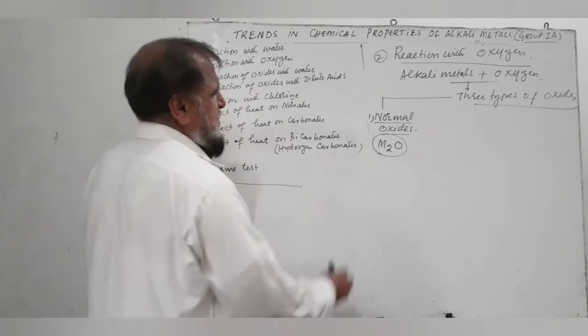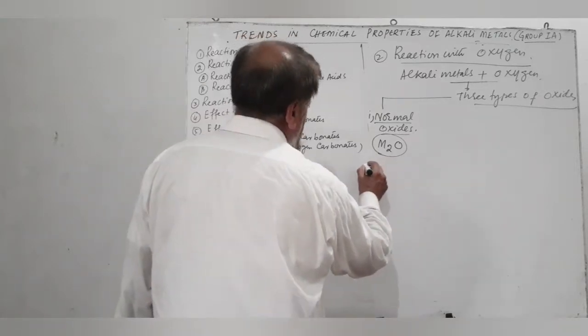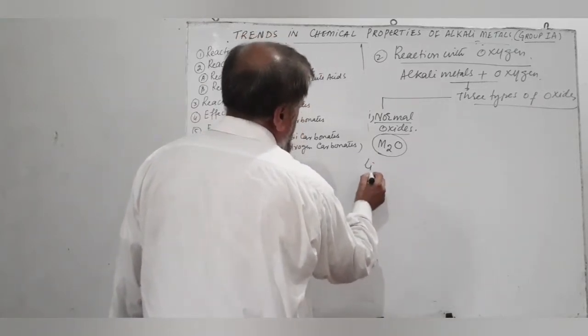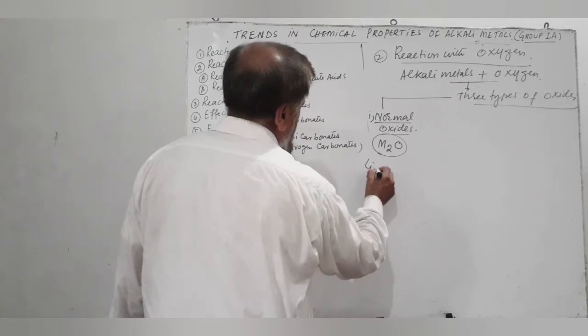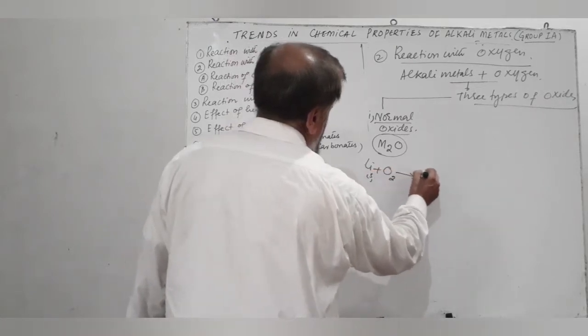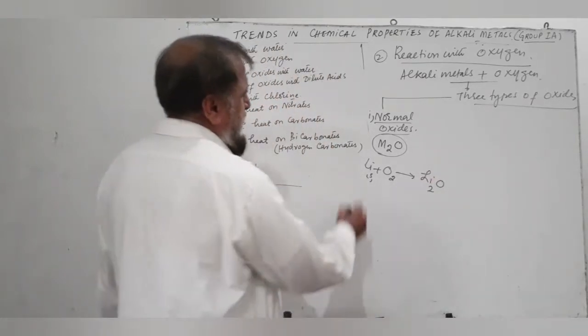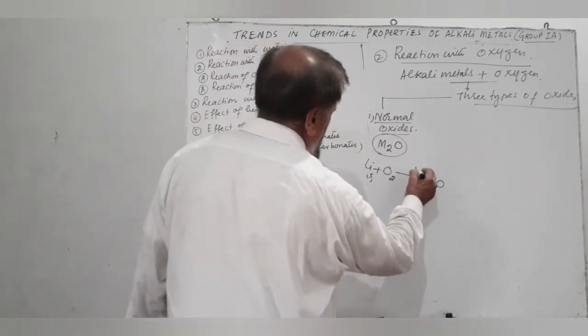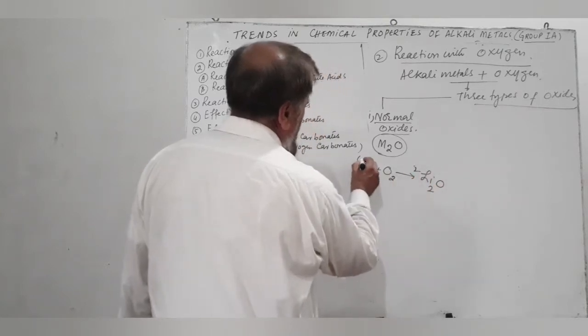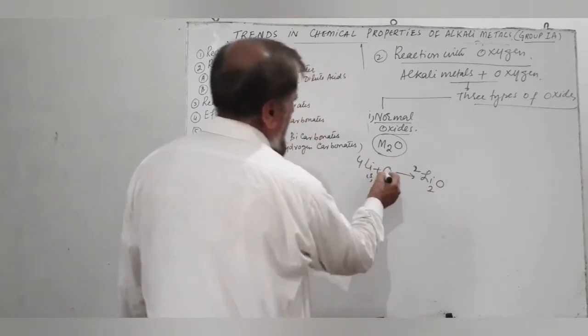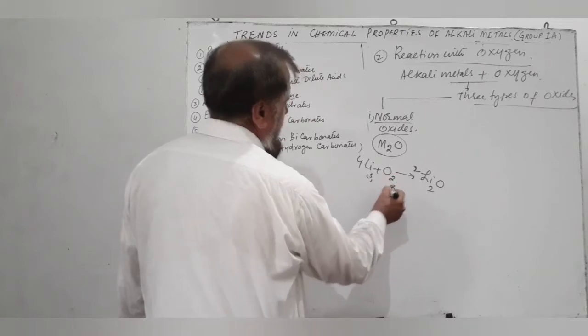For example, solid lithium plus oxygen produces lithium oxide, Li2O. We balance the equation: 4Li plus O2 from air gives 2Li2O.